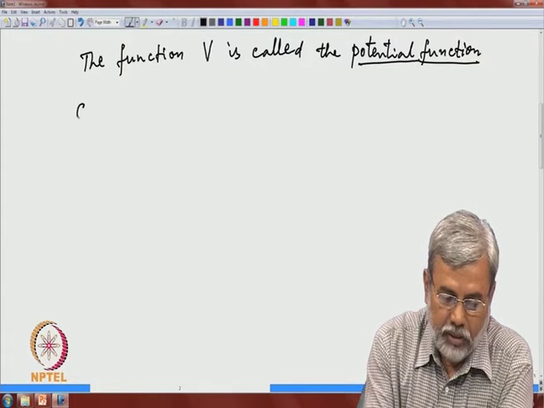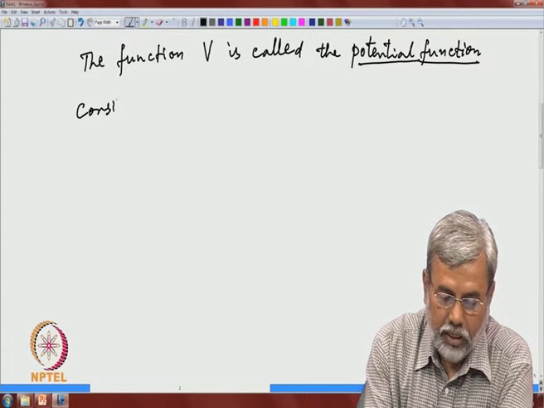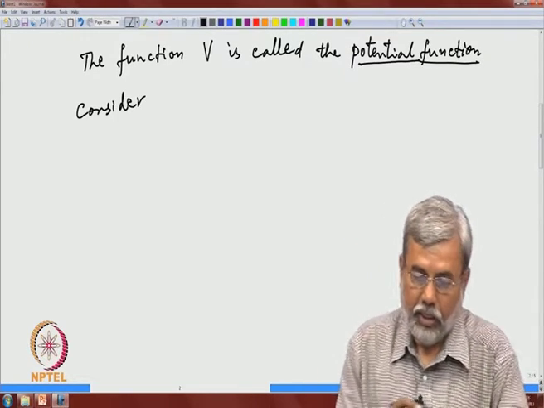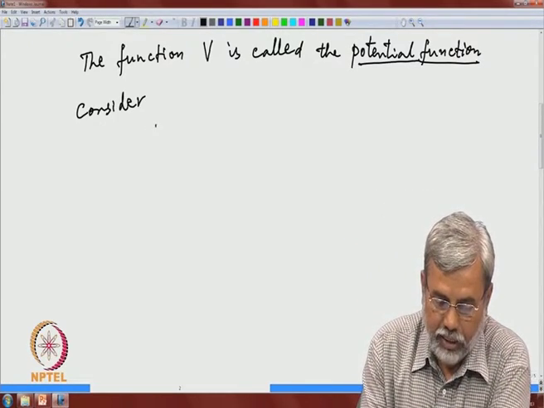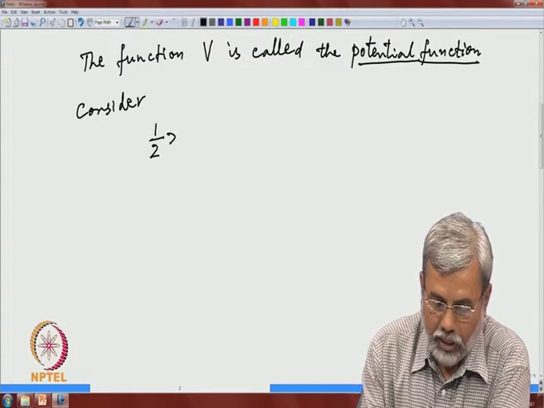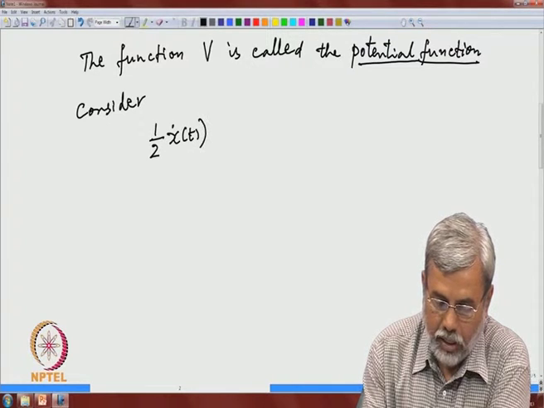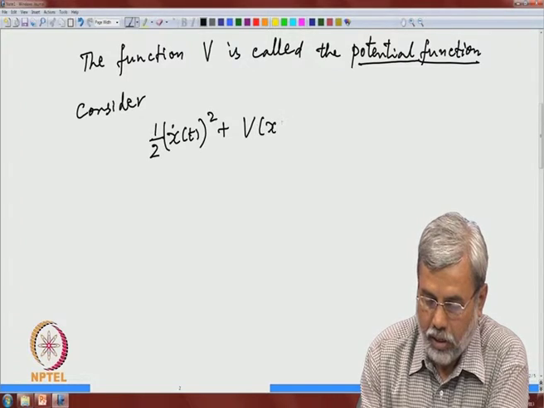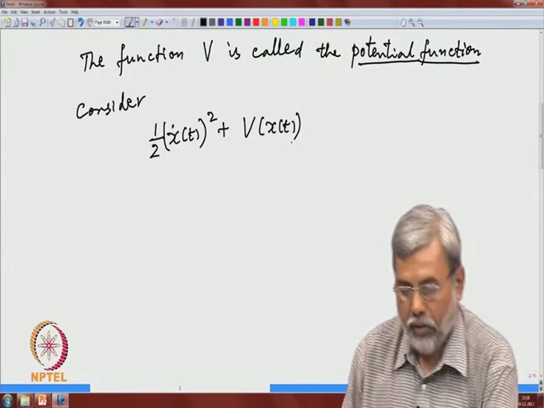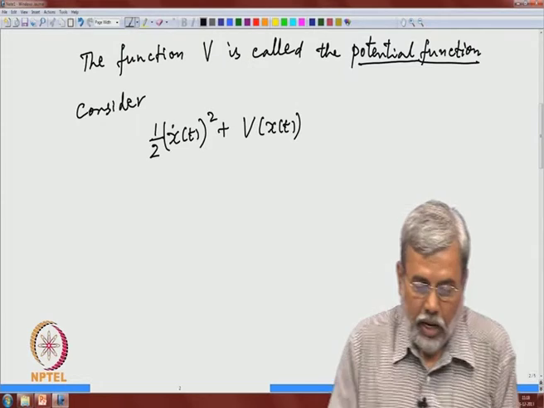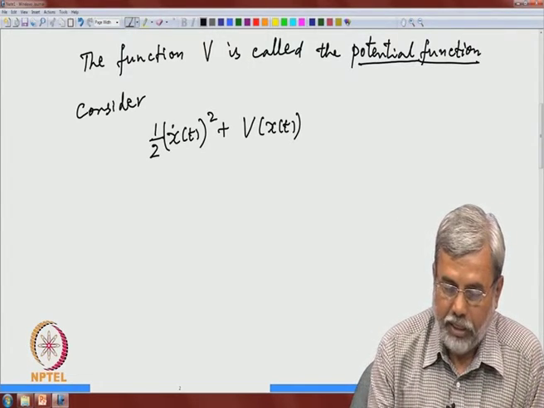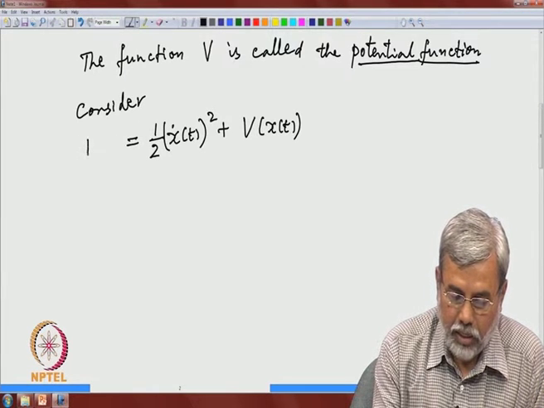So, if x is a solution of that conservative second order equation, consider this quantity, x dot(t) square plus V(x). Let me call this E of t.